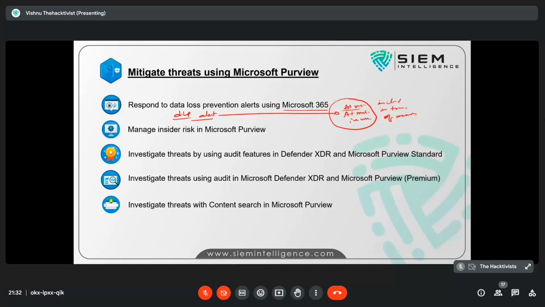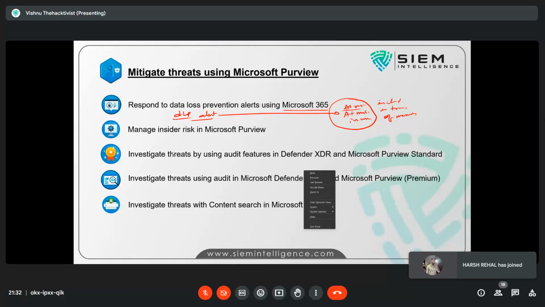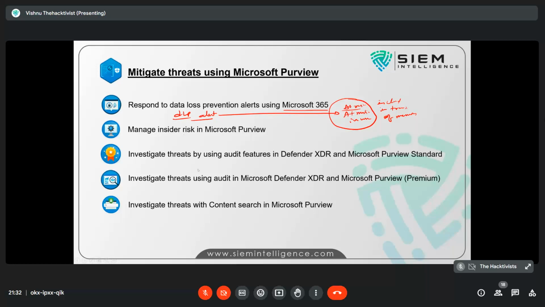Purview concepts. We are also going to deal with insider risk, how to deal with your insider risk, and audit, how to investigate threats by the audit feature of your standard as well as premium. There are two methods: Microsoft XDR, Purview Standard, and Purview Premium.